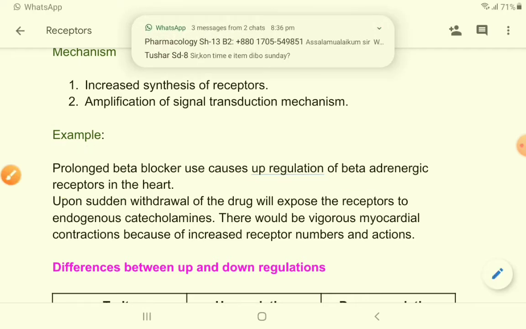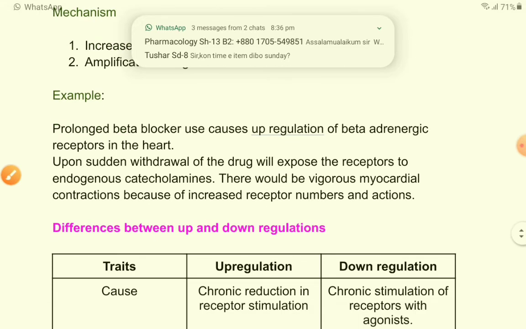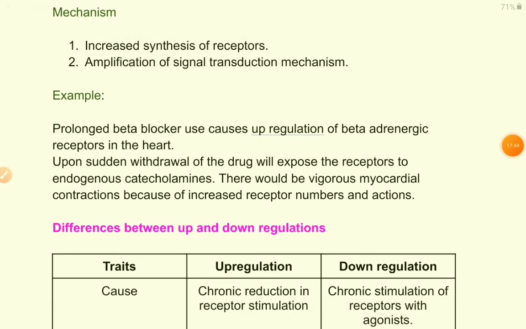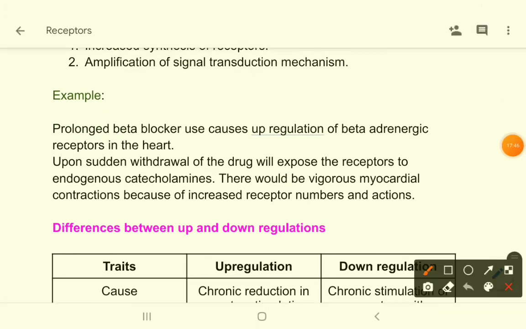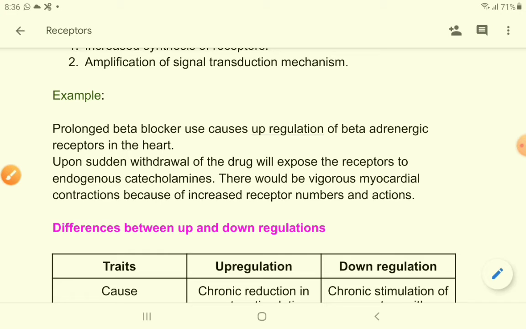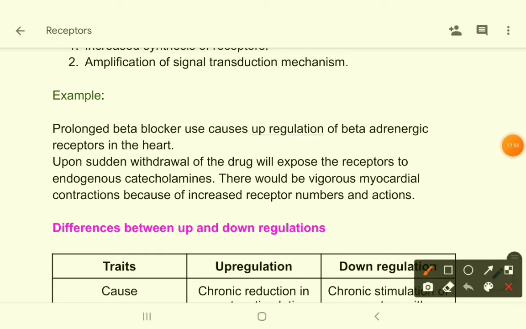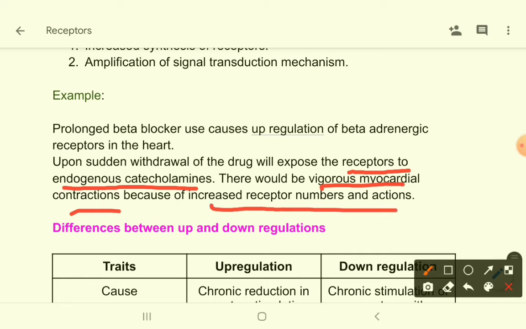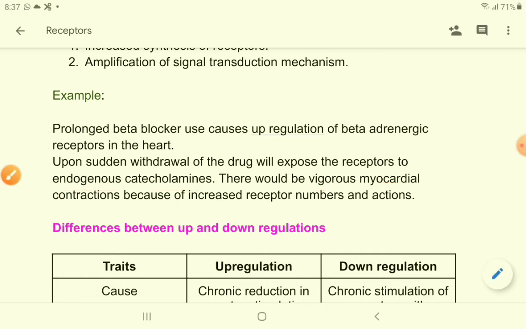What happens if you withdraw that antagonist suddenly? That will expose the receptors to endogenous catecholamines. There would be vigorous myocardial contractions because of increased receptor numbers and actions. So what does it mean?